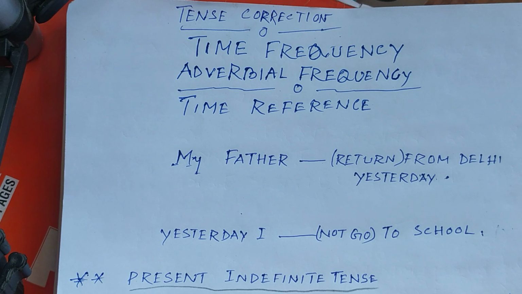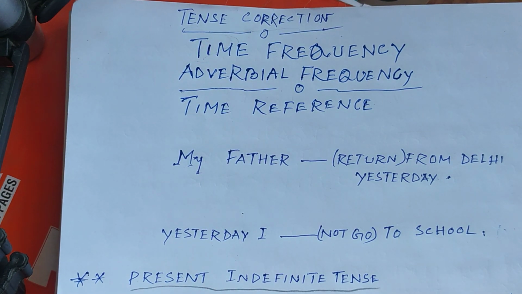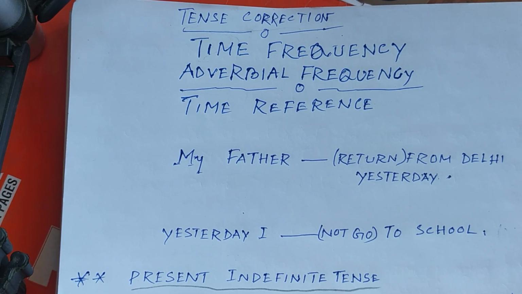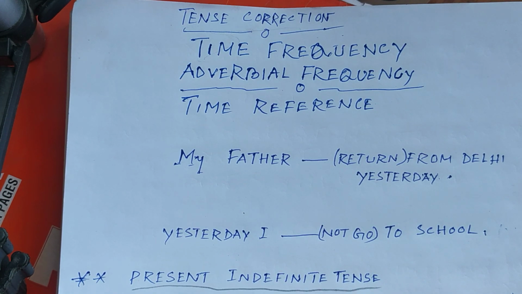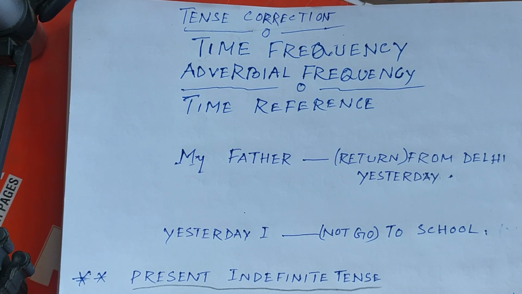In today's class, our topic is tense correction. As you can see here, tense correction means to write a correct tense form or to correct a tense. And tense correction depends on some of the time frequencies or adverbial frequencies or time reference of time when the particular action takes place.